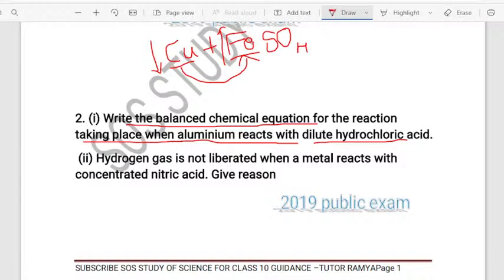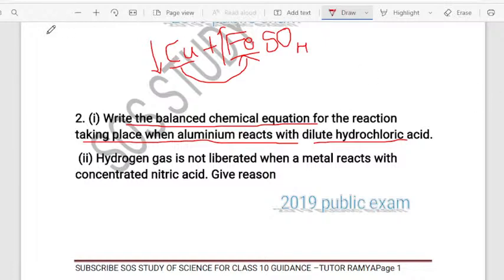I'm waiting for your answers. So this is very important, dear students. Artisam has given the right answer. 2Al plus 6HCl gives rise to 2AlCl3, that is aluminum chloride, plus 3H2. Very good, absolutely right answer. It is a correct answer.